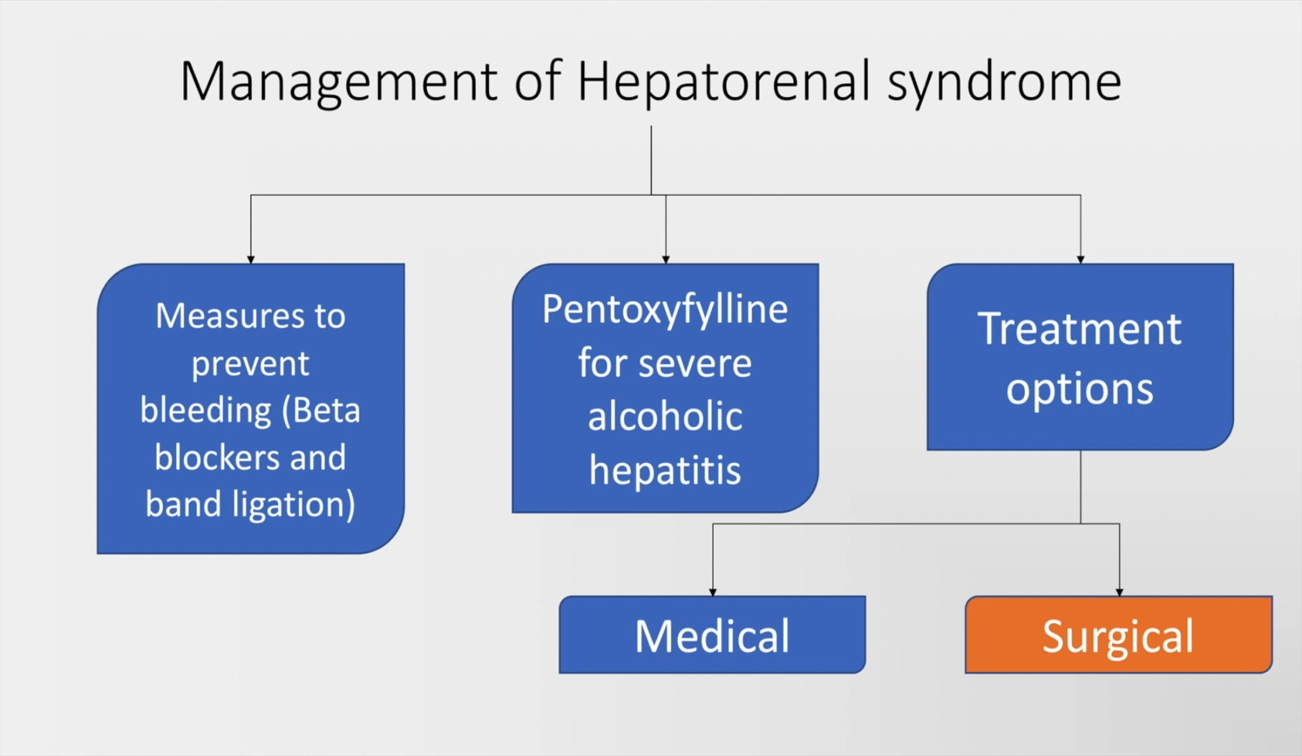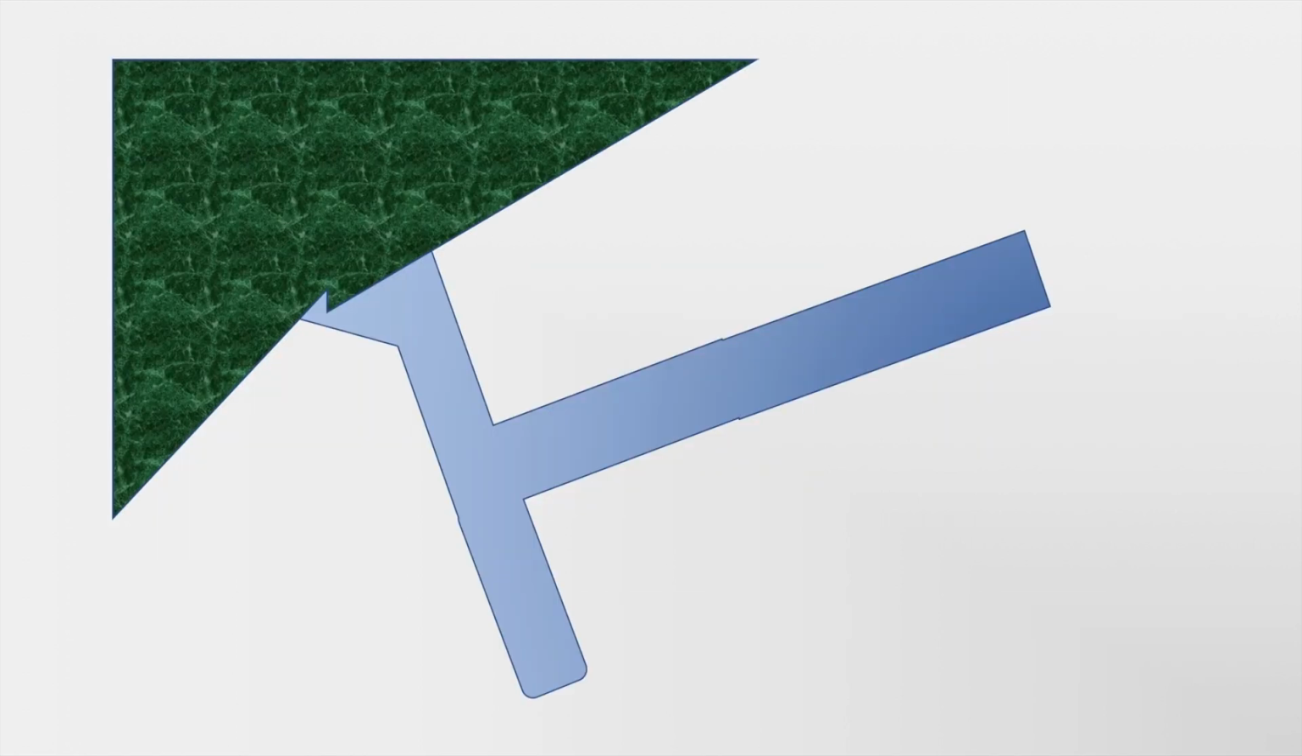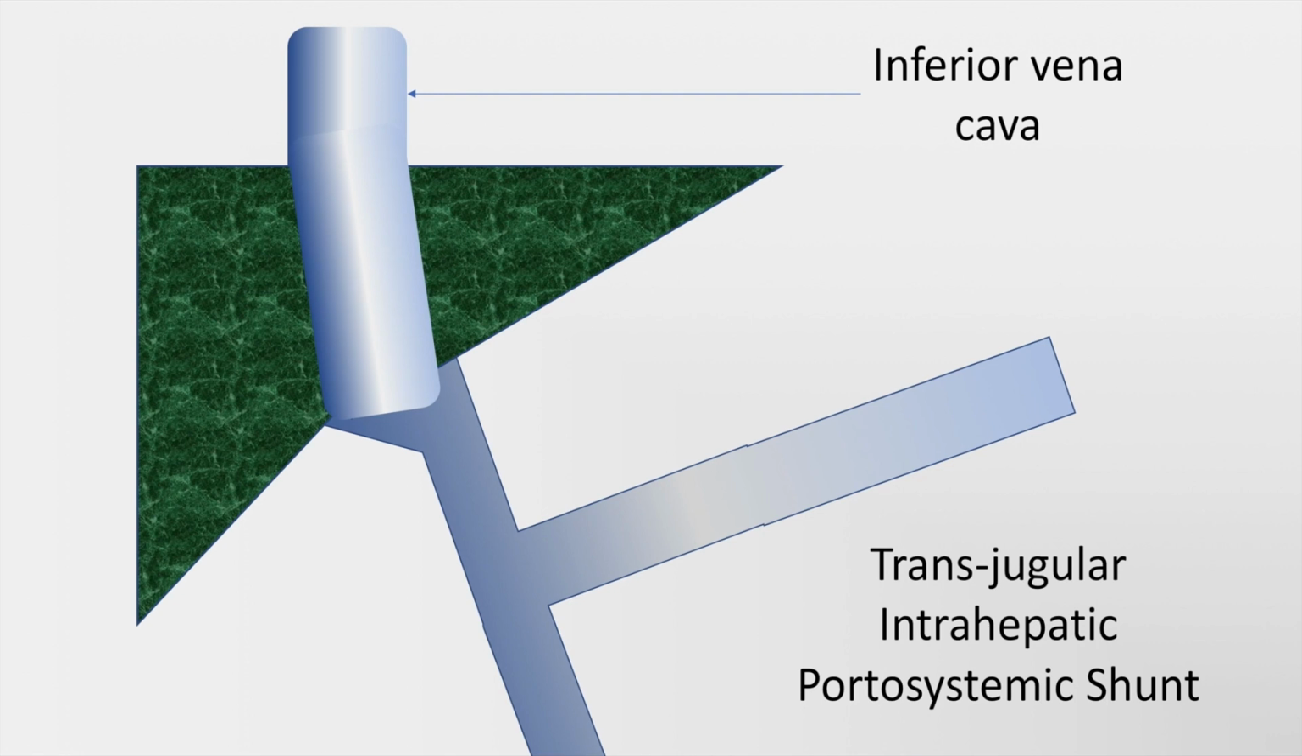We'll now take a look at the surgical options in hepatorenal syndrome, and these generally consist of either a TIPS procedure, wherein we go back to our schematic diagram of the liver, and this is the inferior vena cava, and this is a transjugular intrahepatic portosystemic shunt or TIPS, which reduces the outflow obstruction caused due to cirrhosis, and frees up the direct channel between the portal vein and the inferior vena cava in this direction.